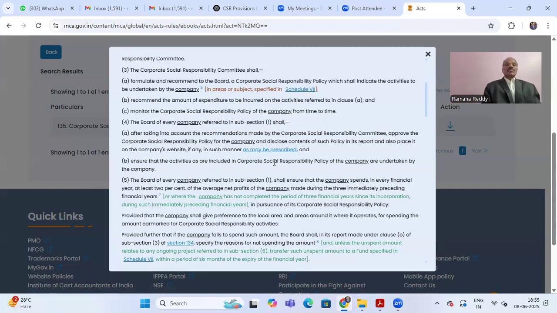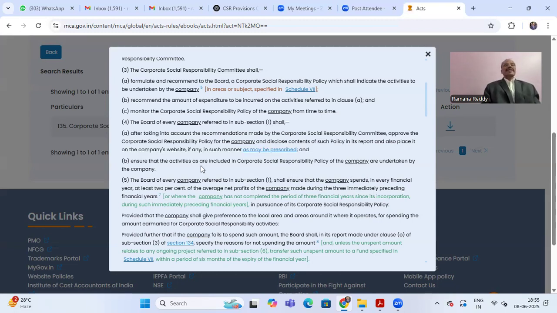The board's report shall contain all the details of the policy and also place it on the company's website. If the company has a website, then it has to place it on the company's website. It has to disclose it in the annual report and place it on the company's website. This is the responsibility of the directors. Also ensure that the activities included in the CSR policy of the company are undertaken by the company. So the board of directors has to take care.